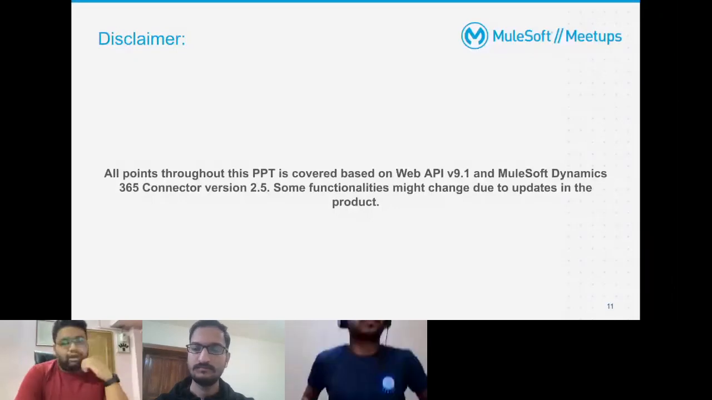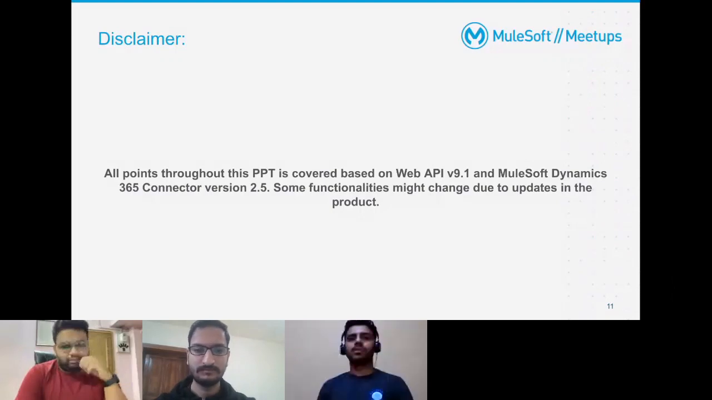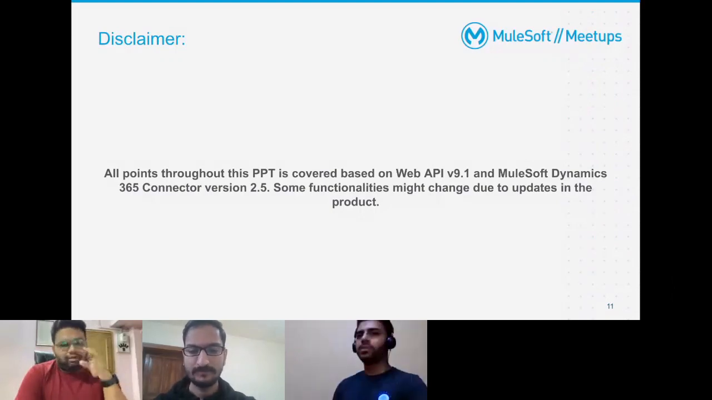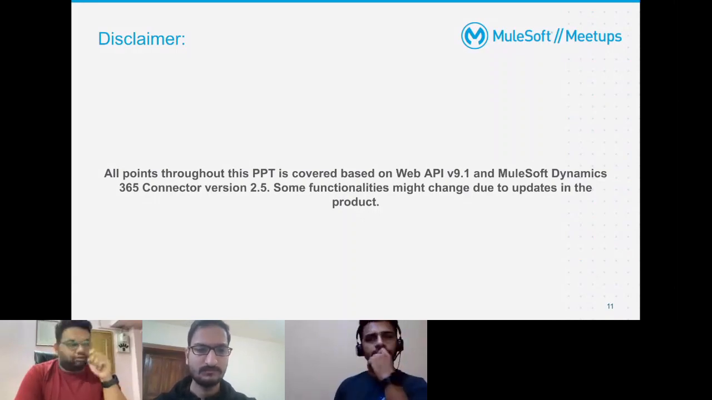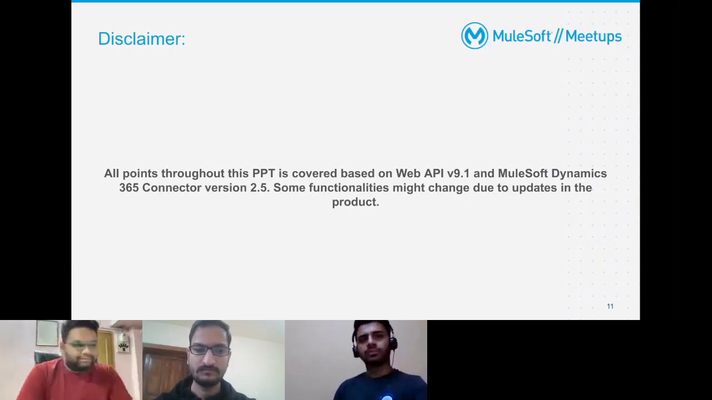Everything I'm covering in this PPT is based on Web API version 9.1, which is the current version, I believe, and MuleSoft Dynamics Connector version 2.5, which came out last year only. And if you are using a different version, you might see some changes, because Dynamics usually goes through a lot of visual overhauls and a lot of other conceptual changes as well, very frequently.